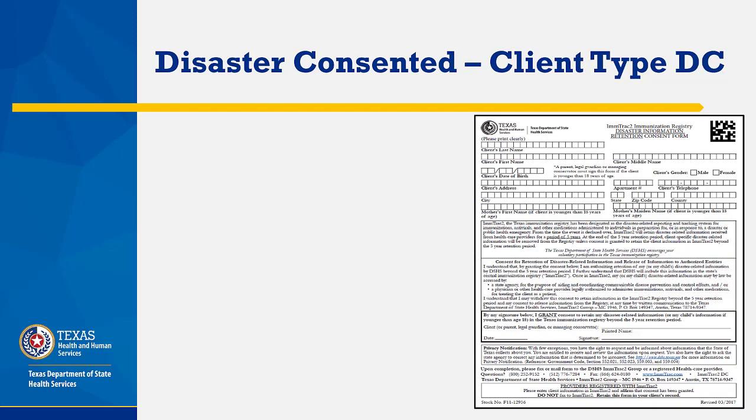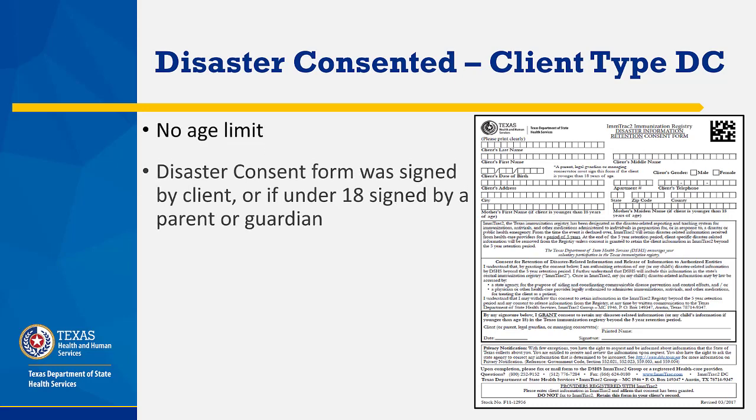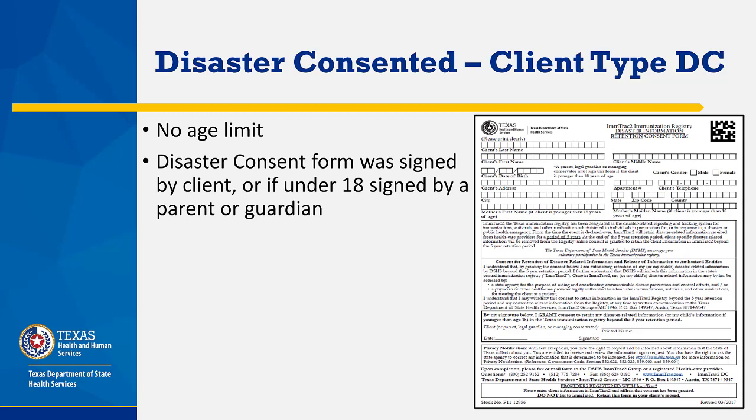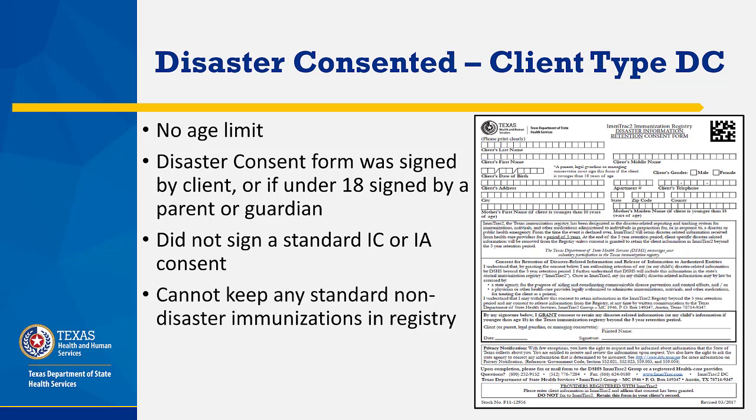The disaster consented client type is DC. For this client type, there is no age limit. A disaster information retention consent form was signed by the client, or if under 18, signed by a parent or guardian. They did not sign a standard IC or IA consent. Because they did not sign a standard consent, the registry cannot keep their standard non-disaster immunizations in the registry, but since they signed a disaster consent, the registry can keep their disaster AIMs for life.